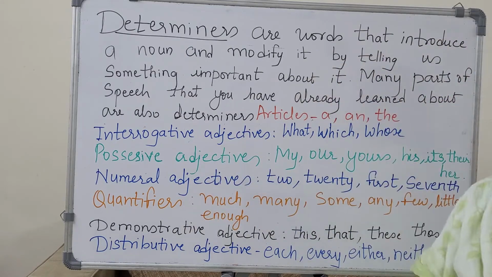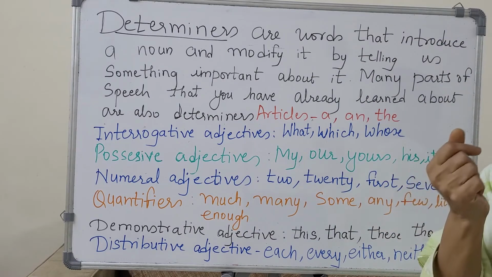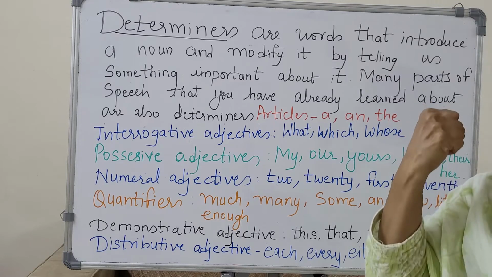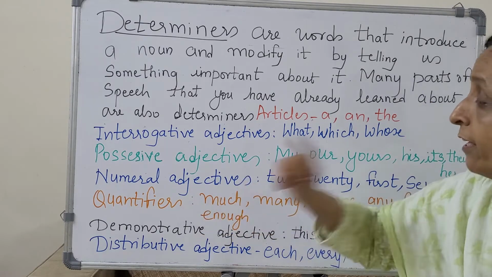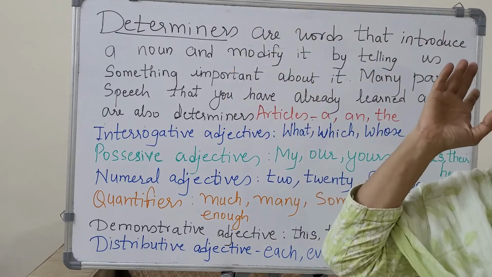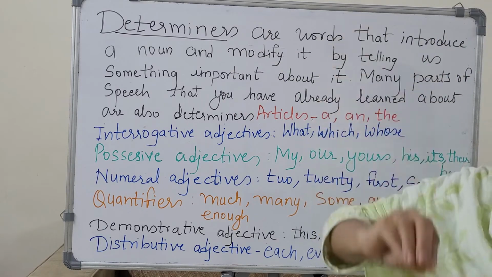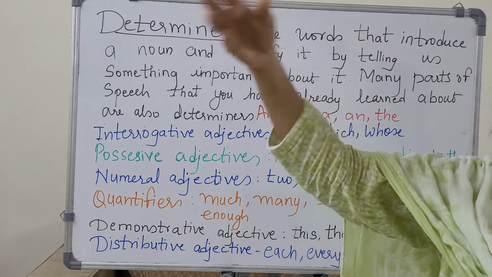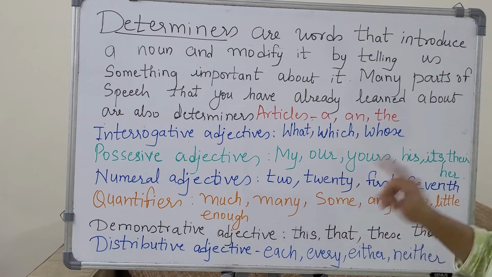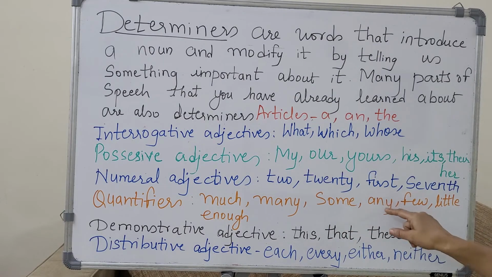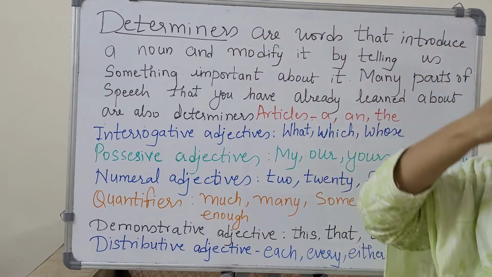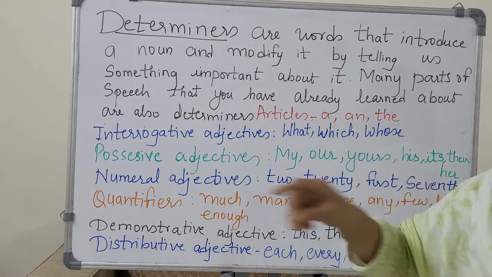Then the quantifiers. They give quantity. I had some water. You don't require much guts to do it. So it quantifies. I have many friends. It quantifies, it doesn't tell the exact number. Less again shows less quantity. You have many friends, you have some friends, you have few friends. Or maybe some is more than few. Many, then some, and less is few. So that shows the quantity.